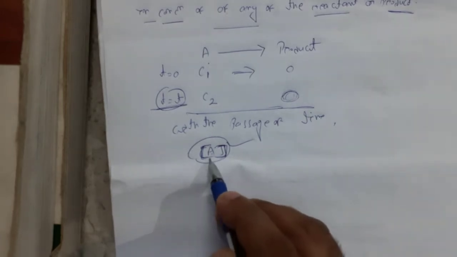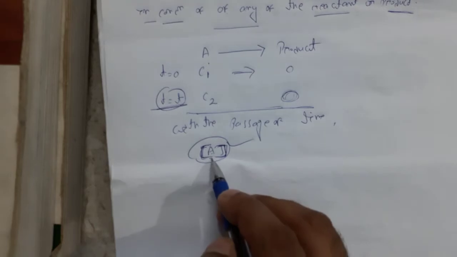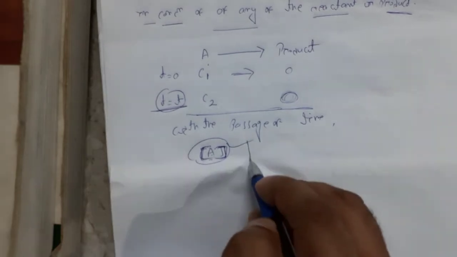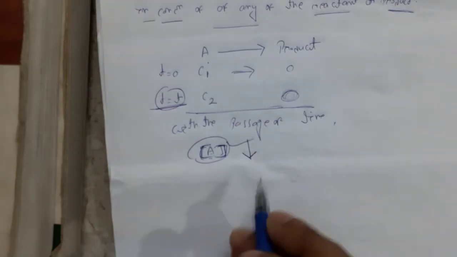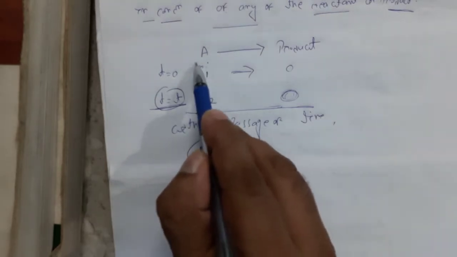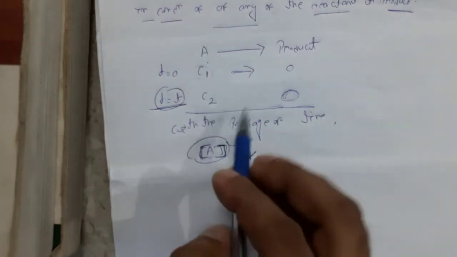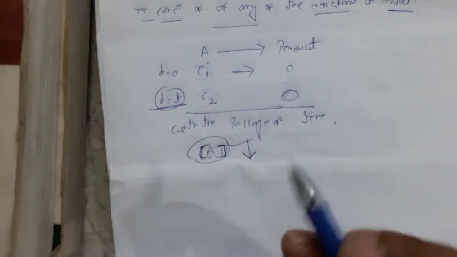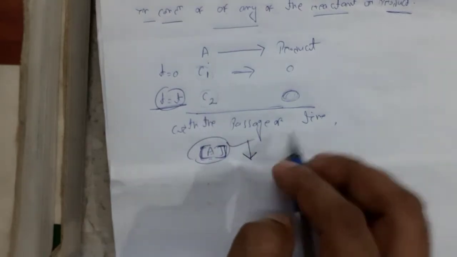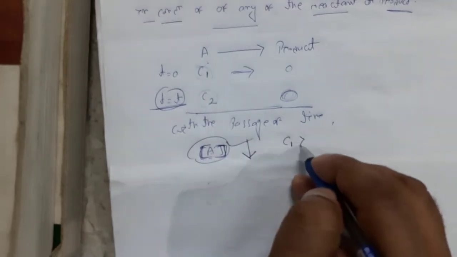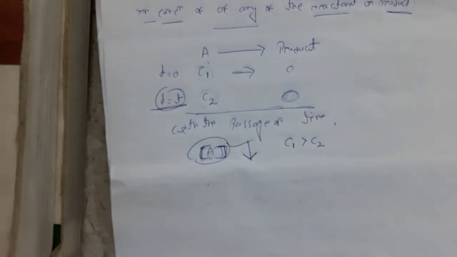The change in concentration of A, or the concentration of reactant, decreases, since initially there is more concentration of the reactant. After some time the concentration decreases. So here I can write C1 greater than C2.